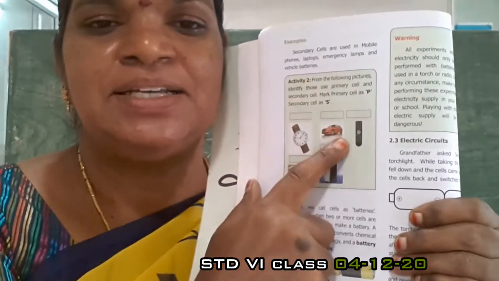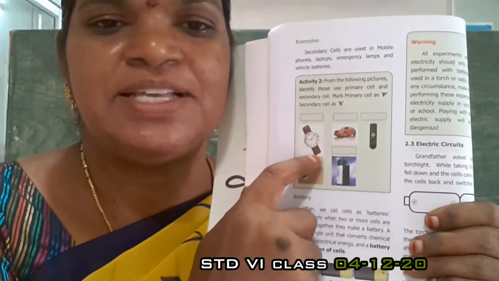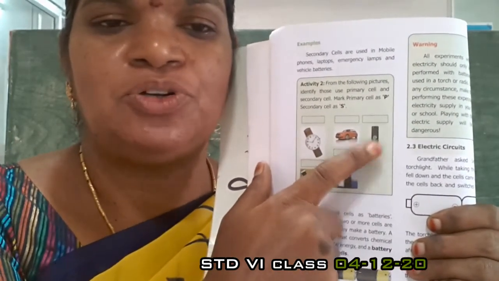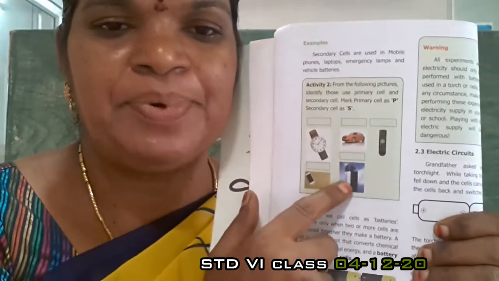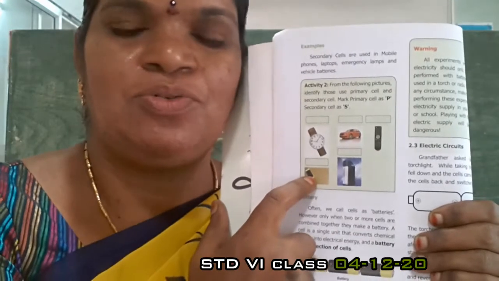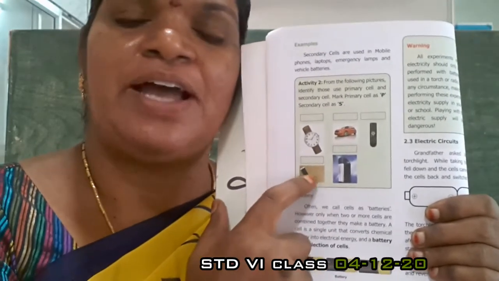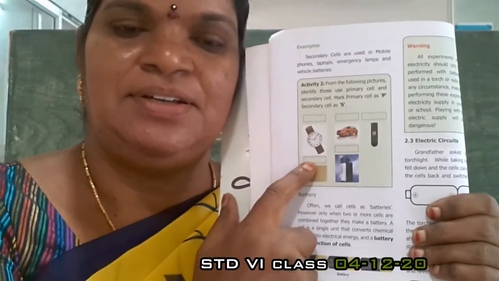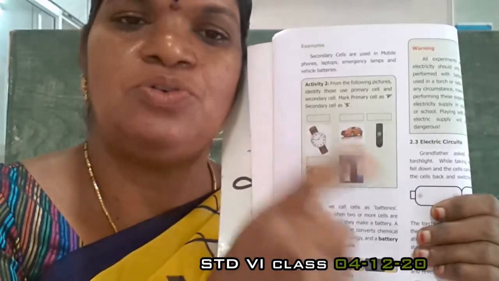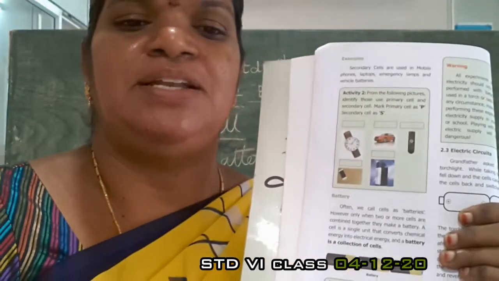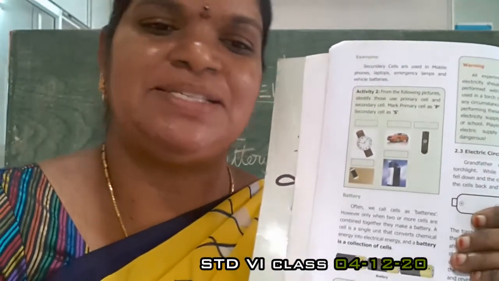Which of these can we recharge? TV remote? No. The lamp? Yes, we can recharge. The cell phone? We can recharge. Rechargeable items have a secondary cell. Those we use once and cannot recharge have a primary cell.